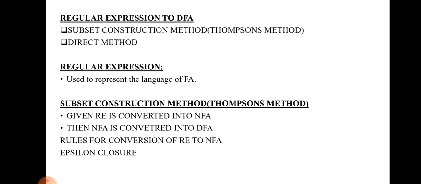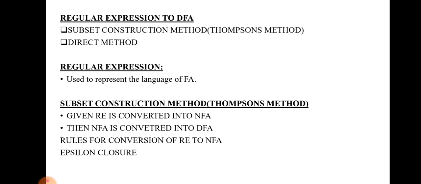There are 2 methods. The first method is the subset construction method. In that method, in the first step, we convert the given regular expression into an NFA. After that, the NFA is converted into a DFA. This is the subset method. But in the direct method, we can directly convert the regular expression into a DFA. So this is the main difference. In the subset method, the given regular expression is converted into an NFA, and after that the NFA is converted into a DFA. But in the direct method, we can easily convert the given regular expression directly into a DFA.